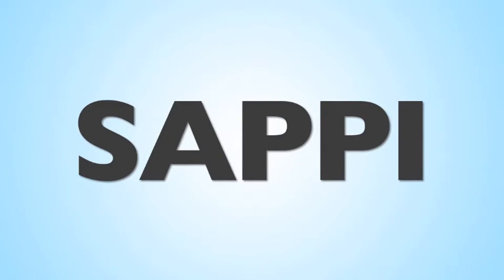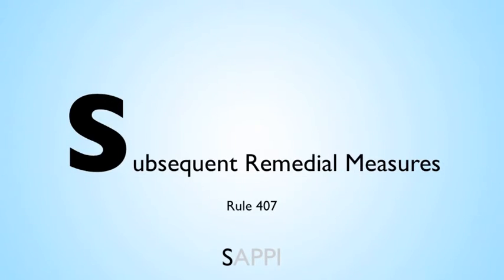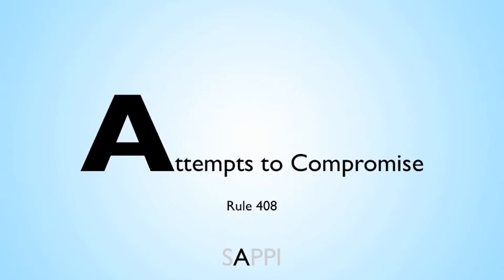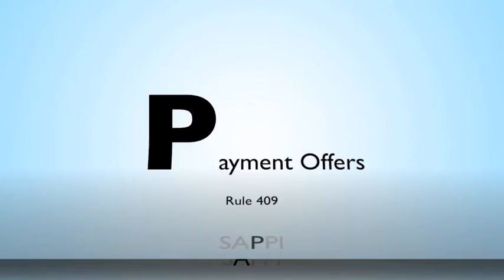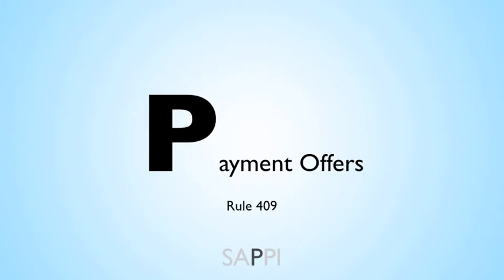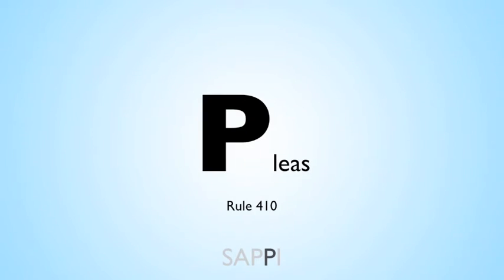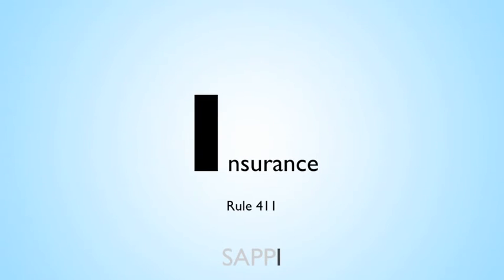Here they are. First, subsequent remedial measures under Rule 407. Second, attempts to compromise or compromises with respect to a disputed claim under Rule 408. Third, payments or offers to pay medical expenses under 409. Fourth, pleas, not in the terms of please, but in the term of plea bargains, under Rule 410. And fifth, insurance or the lack thereof for liability under Rule 411.